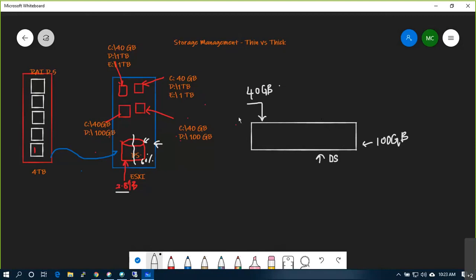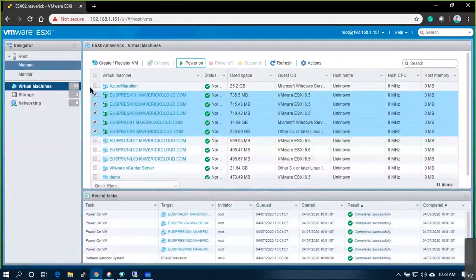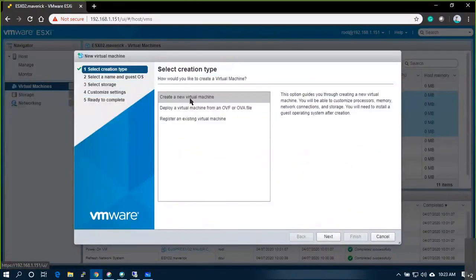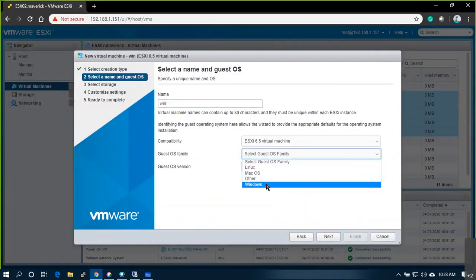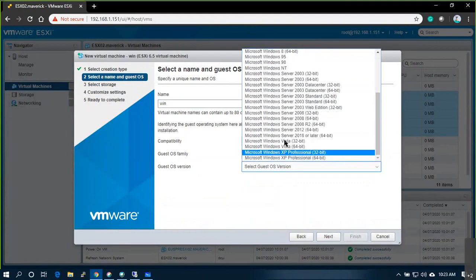Ideally, it should happen like this. Now, if you are using thin provisioning, what will happen when you create a virtual machine? Whenever you create a virtual machine, right click, next, next, next. You want me to show that? Okay, create a virtual machine, Windows Server, take any Windows flavor.